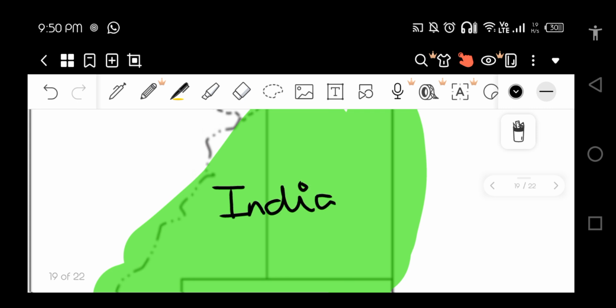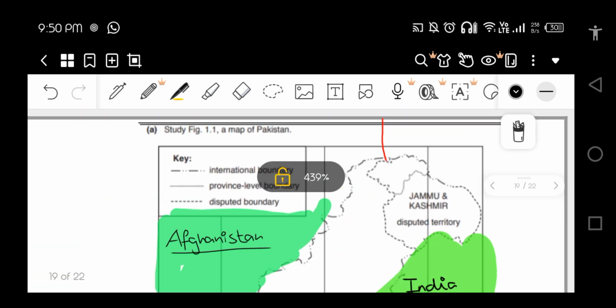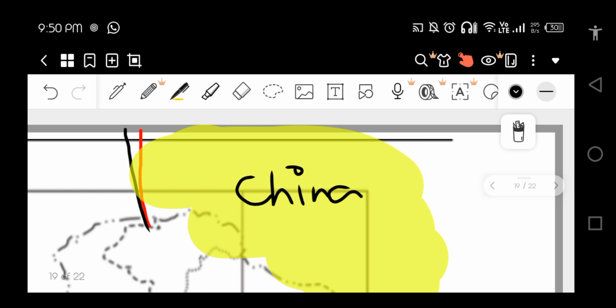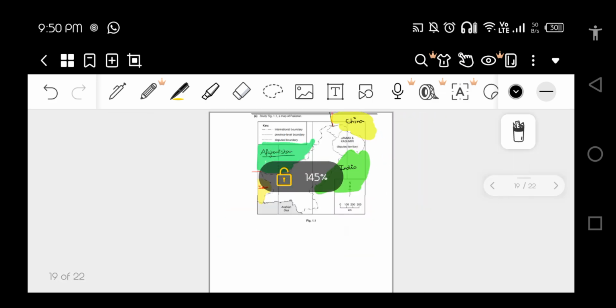Okay. So where can China be? Well, for China, just make a straight line from here, and at this side basically, over here, you can mark China wherever you want. I guess we have fulfilled the requirement.